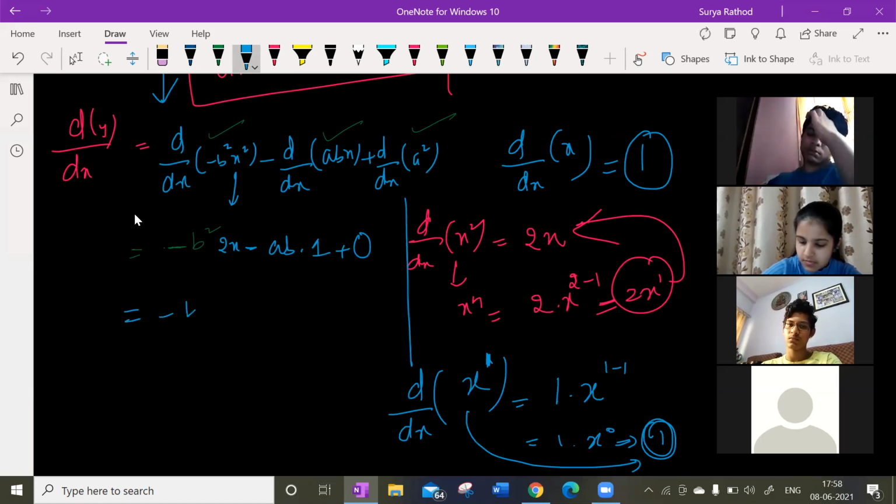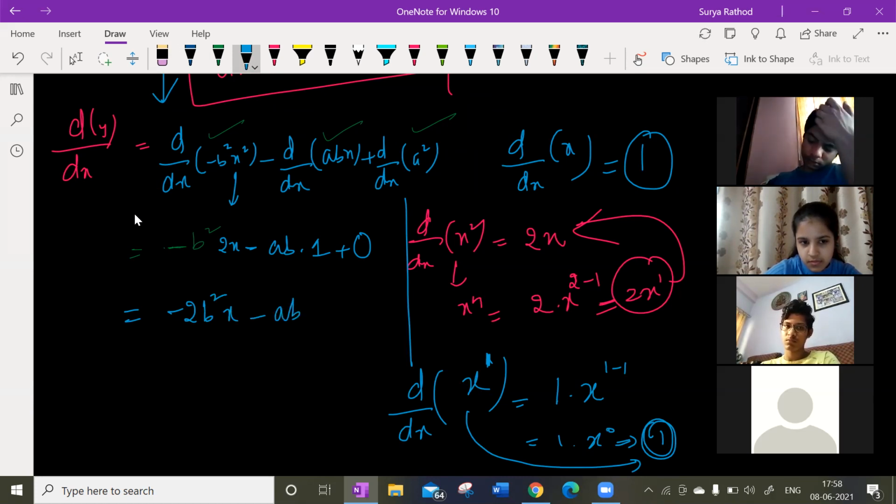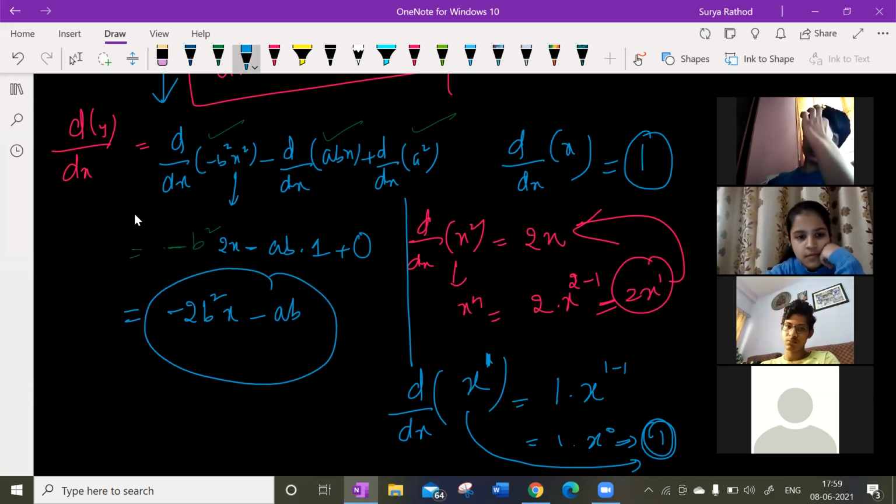So what is my answer now? Minus b square, let us multiply and write it out. Minus 2b square x minus ab I remain with. Understand, guys? So this is my differentiation. If you substitute this value again in the given function, you'll get it as simple as that after everything gets cancelled. Understood?